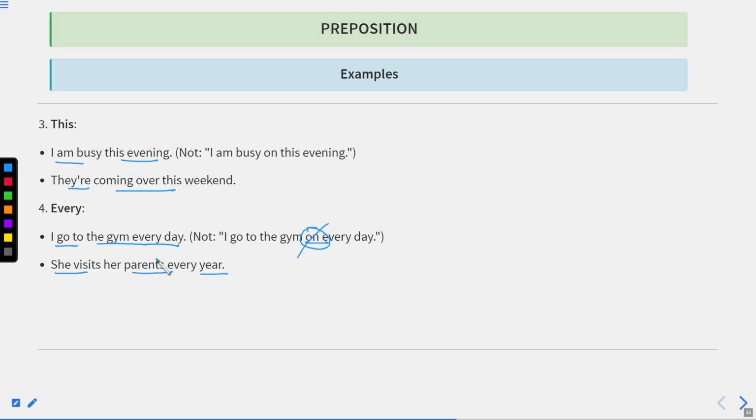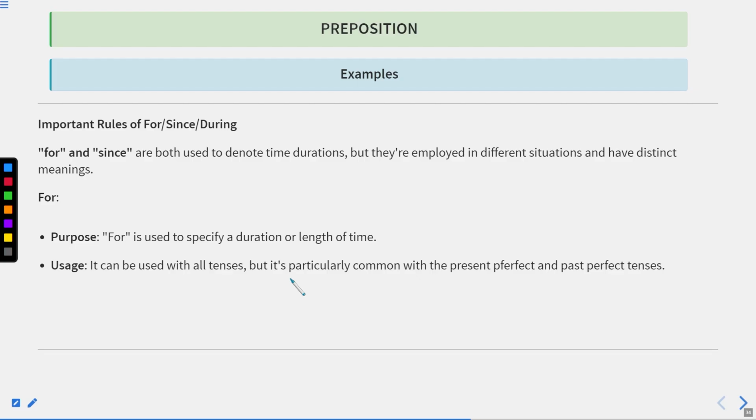Okay, I cannot say she visits her parents on every year. That will be incorrect, or in every year will also be incorrect. Now, important rules of since, for, or during.